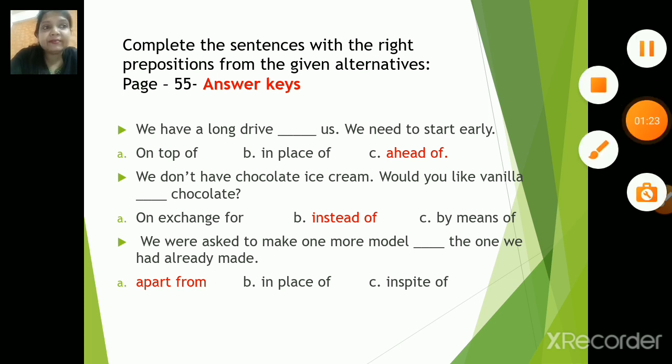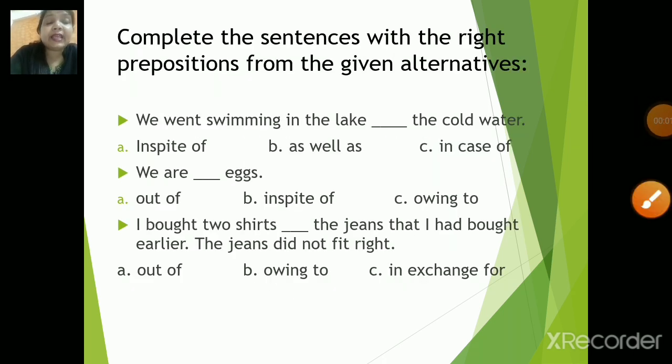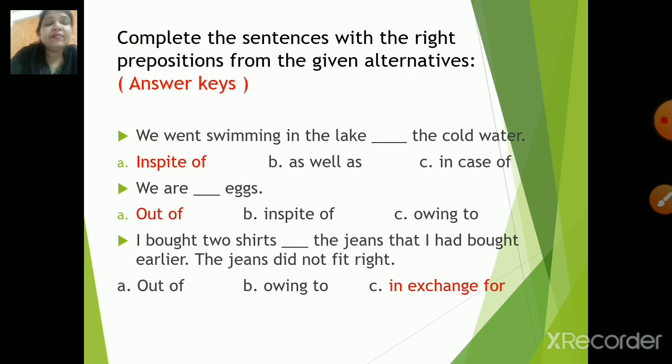Let us check. We went swimming in the lake dash the cold water. Options: in spite of, as well as, in case of. Next, we are dash eggs. Options: out of, in spite of, owing to. Next, I bought 2 shirts dash the jeans that I had bought earlier. The jeans did not fit right. Options: out of, owing to, in exchange of. Let's check the correct answer, children.